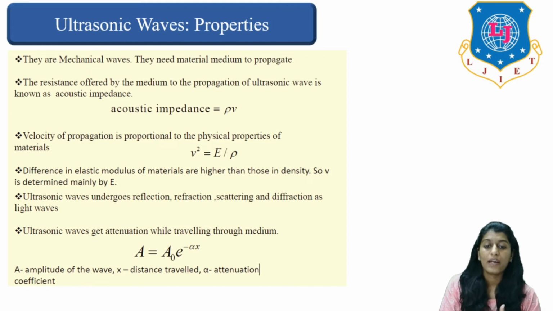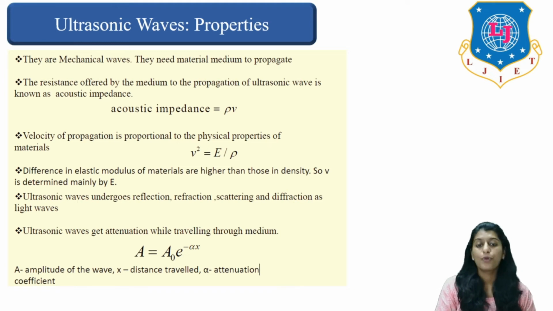Acoustic impedance is given by rho into V. Now, velocity of propagation is directly proportional to physical properties of material. So V square is equivalent to E by rho. The difference in elastic modulus of materials is higher than that of density. So V is determined mainly by using E, right?